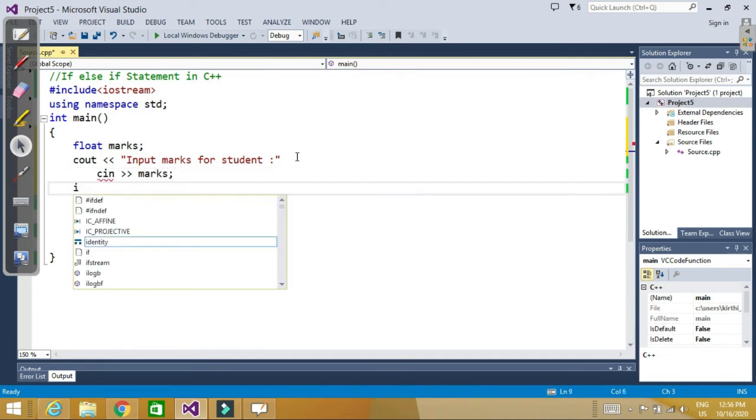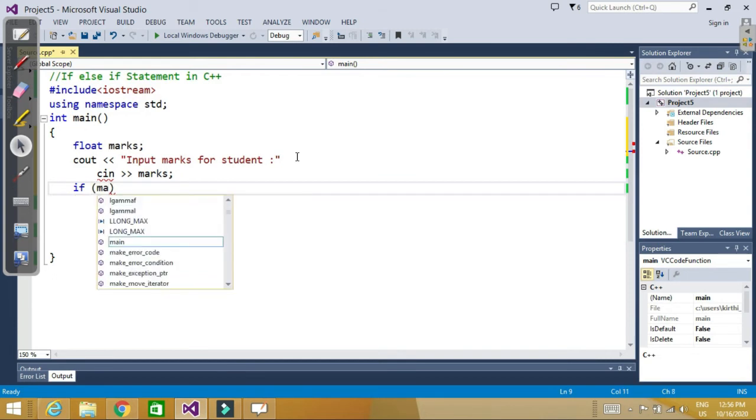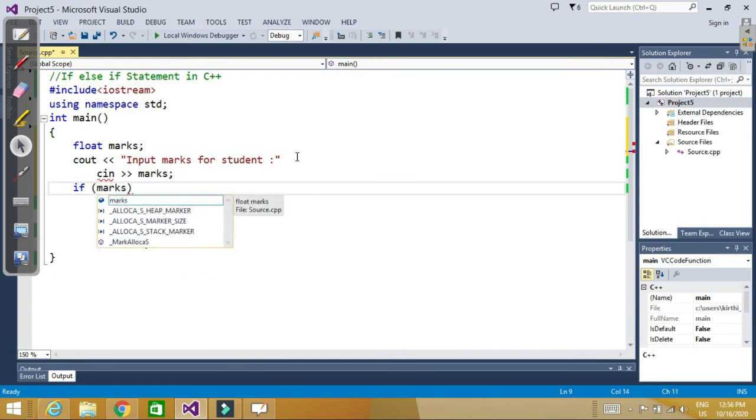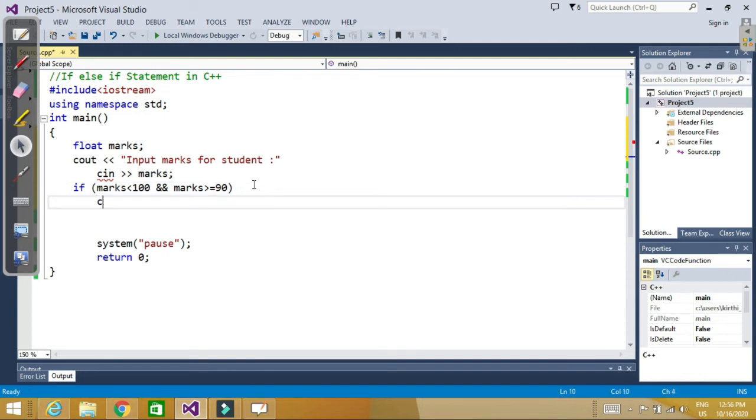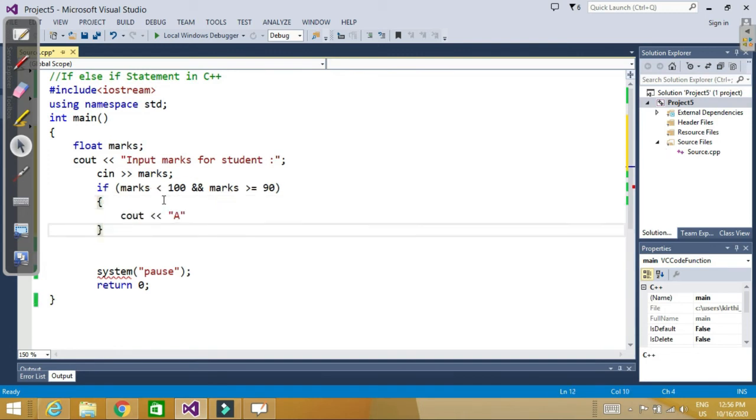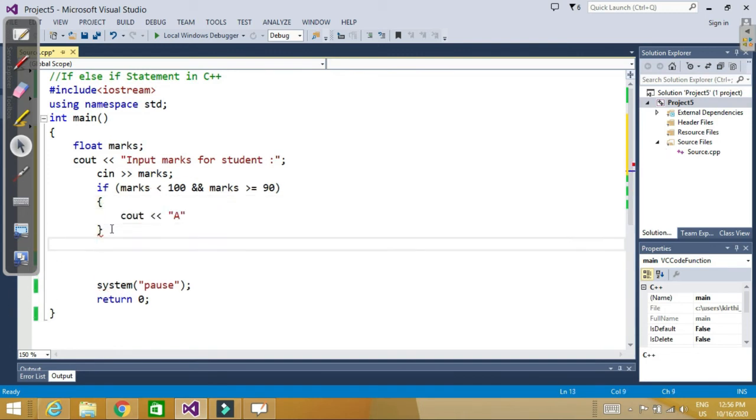Now let's say if marks less than 100 and marks greater than or equal to 90, cout A. Why is there an error? I forgot to write the semicolon. So cout A. If this condition is not true, we have another condition.